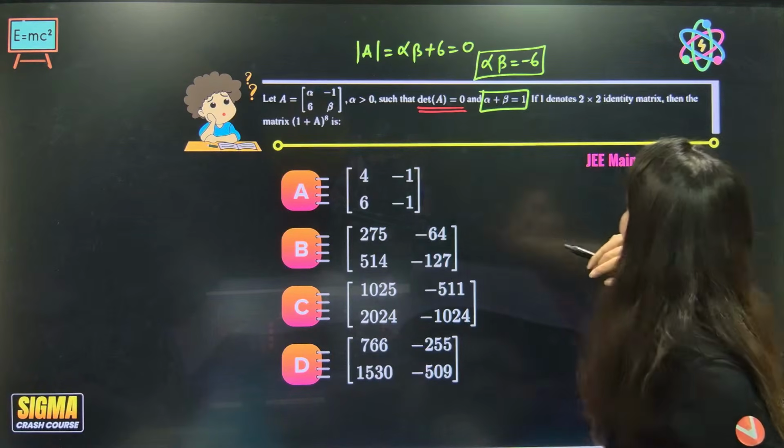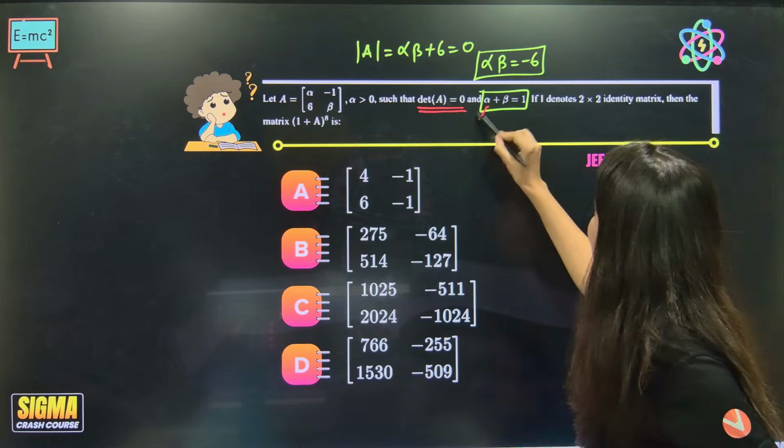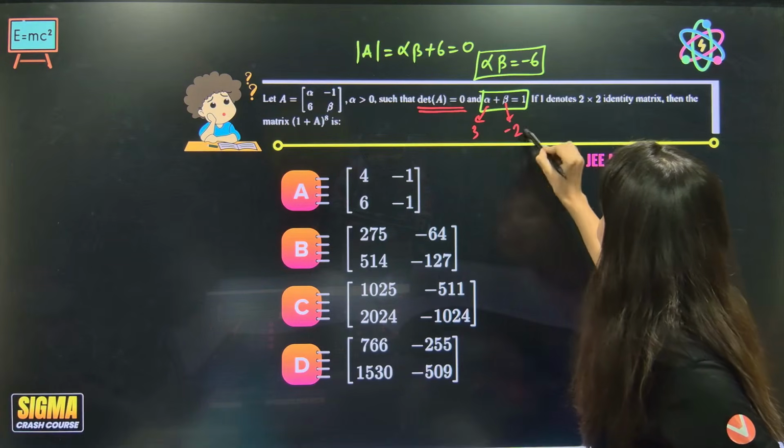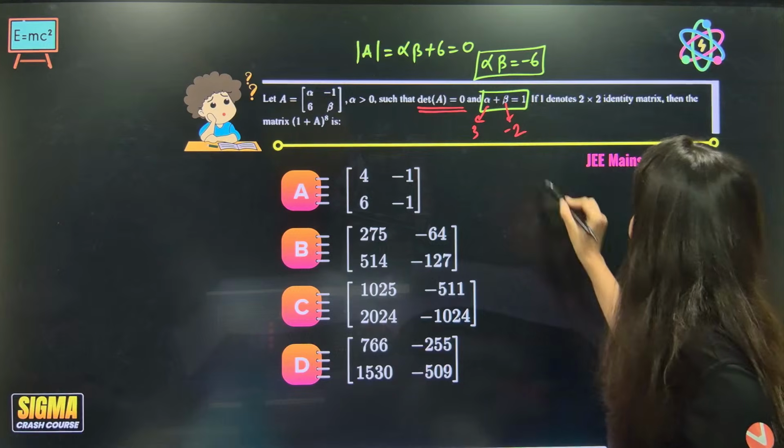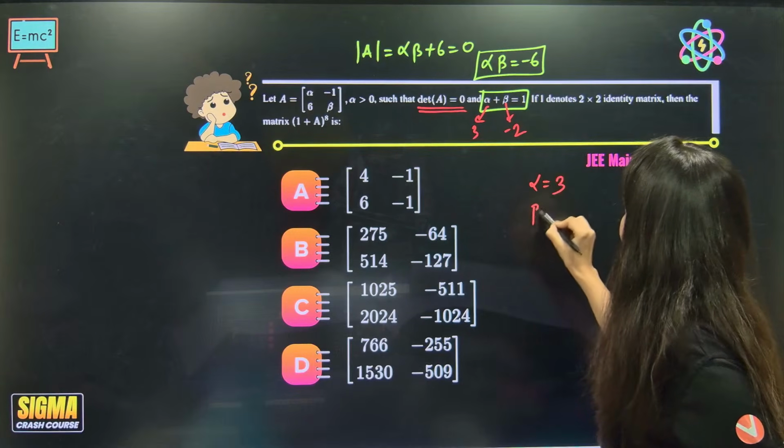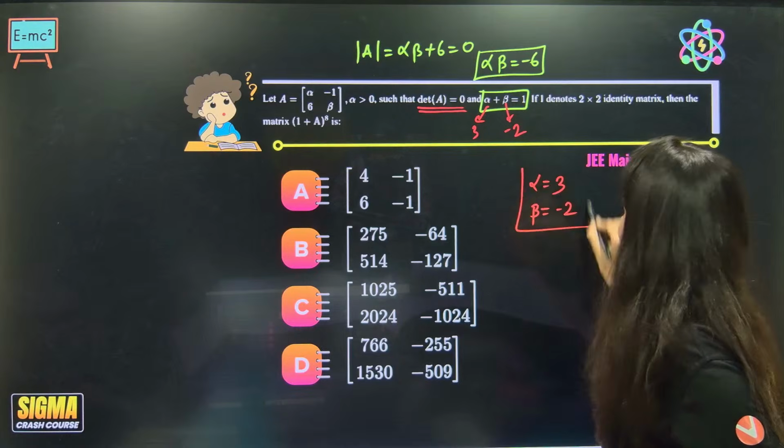First of all, alpha is positive. So if alpha is 3 and beta is minus 2, then both equations will get satisfied. So alpha is 3, beta is minus 2. That means we have the A matrix.